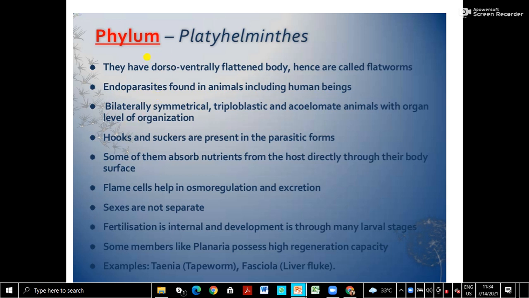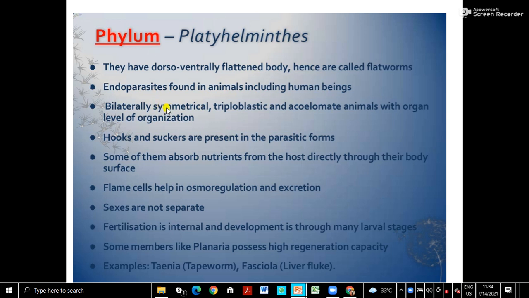But an endoparasite lives inside the body. So Platyhelminthes are parasites which live inside the body, like a tapeworm, liver fluke, etc. Okay.